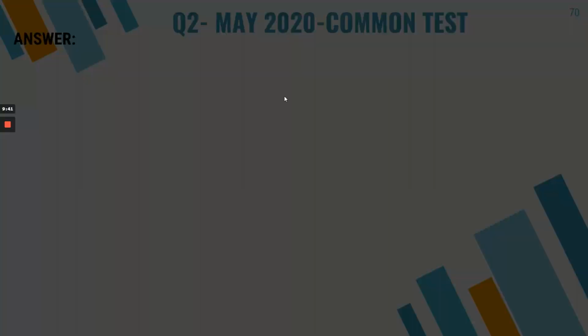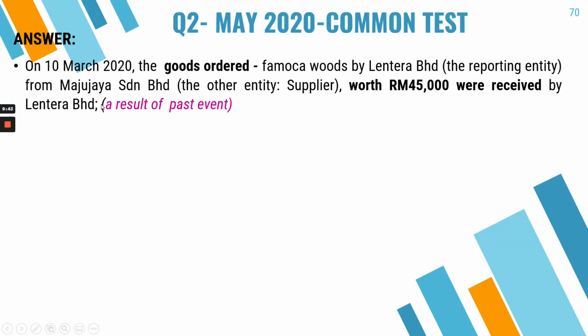Next, let's look at the answer. So this is how you do it. First, you need to mention whether or not the goods were received, because that is proof of a past event. So on 10th of March, the goods ordered, that was the woods, by Lantera, the reporting entity, from Maju Jaya, which is the other entity, which is our supplier, worth 45,000, were received. So there is already a past event, because it was not just an order, but the order has already been received by the reporting entity. So there is a past event.